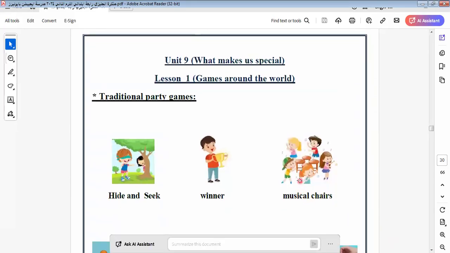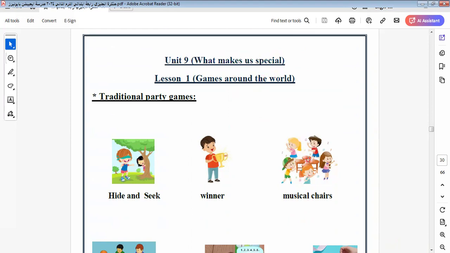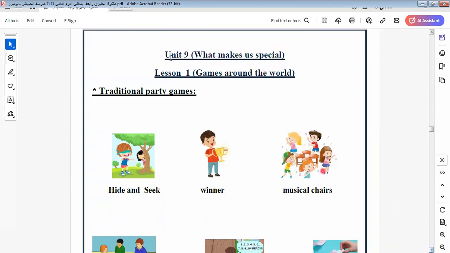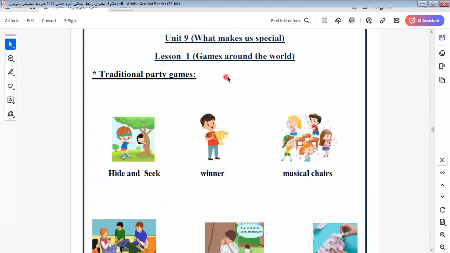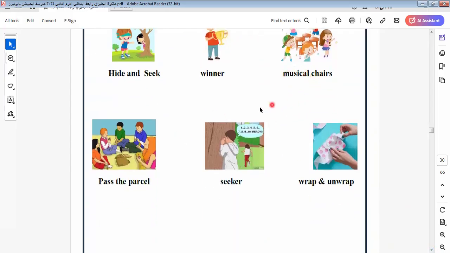We are going to revise unit 9 together. What makes us special? Let's go to here. We talk about the party games. In this unit, we talk about the party games, traditional party games like hide and seek, winner, musical chairs. I think all of us played this game before. Buzz the parcel, seeker, wrap and unwrap.